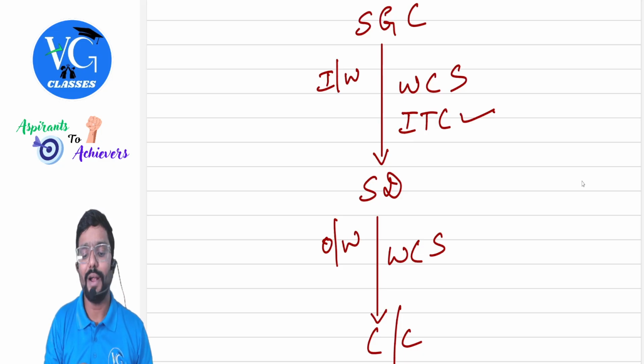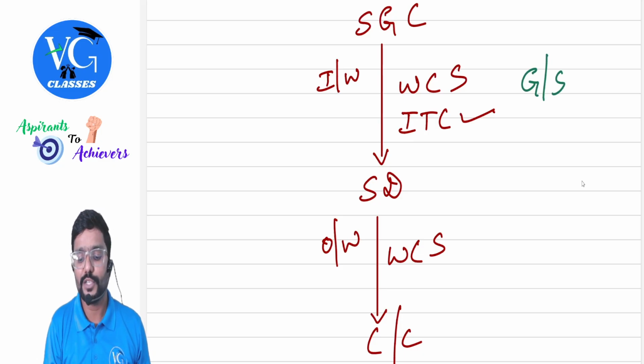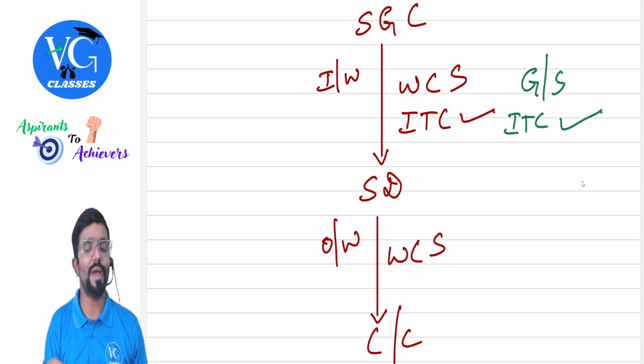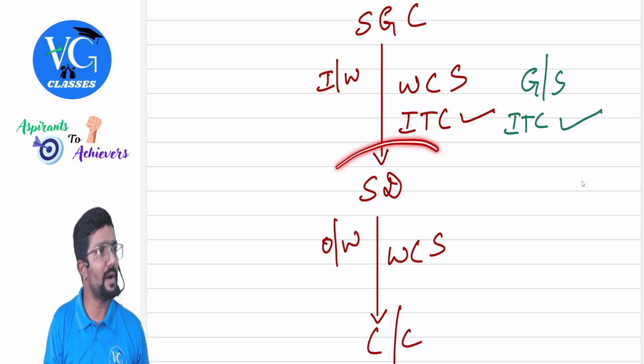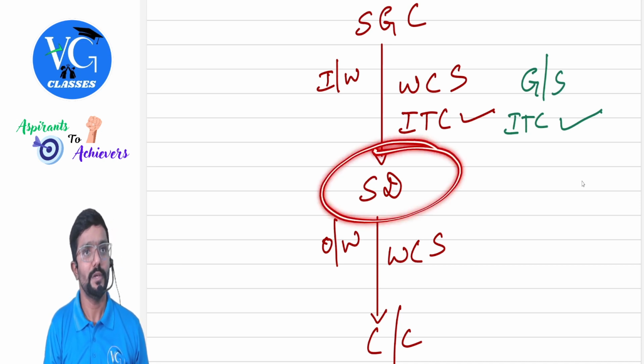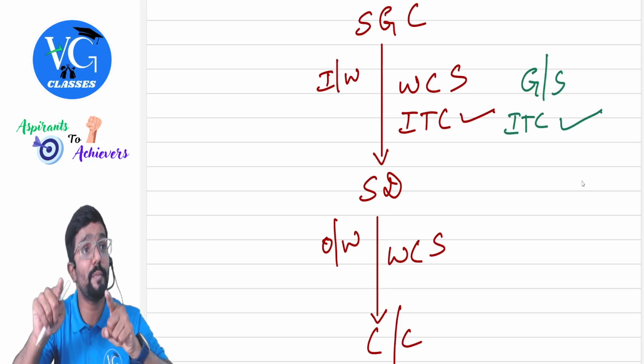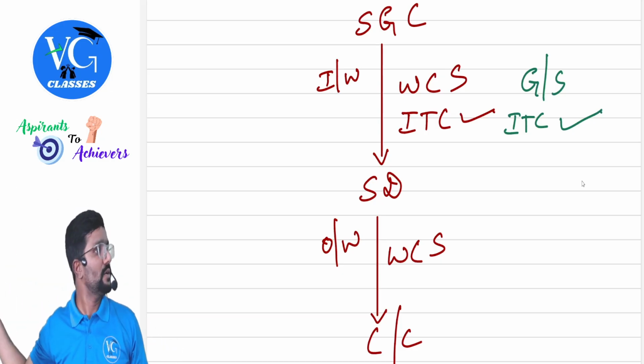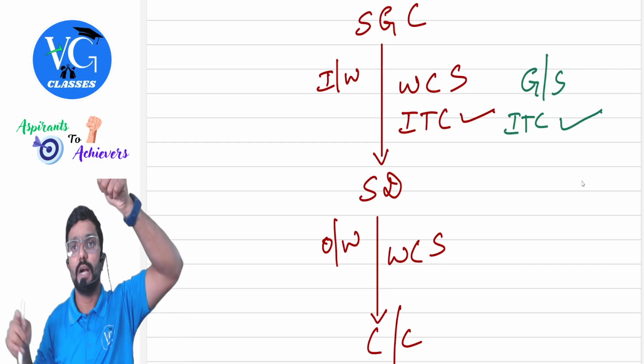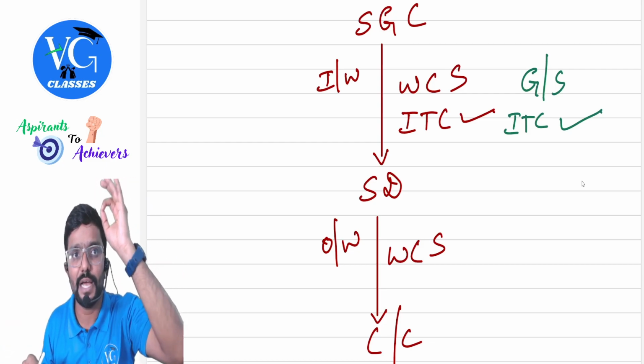For that, Shobha Developers has purchased various goods and services on which they have paid input tax. Can they claim the credit of it? Yes. Why, sir? Because Shobha Developers is not using it for their own account. They will use it to provide construction service, or to construct the immovable property, for their client or customers. Understood the difference? No? I repeat this example.